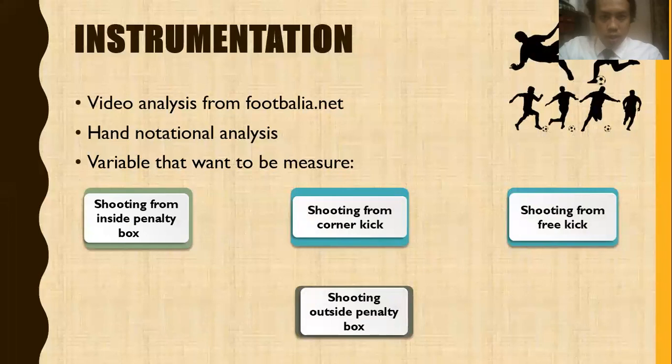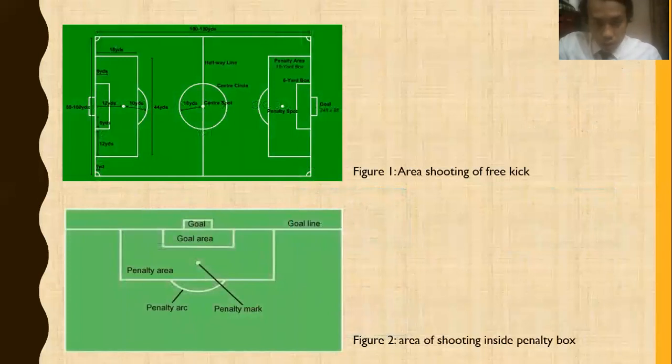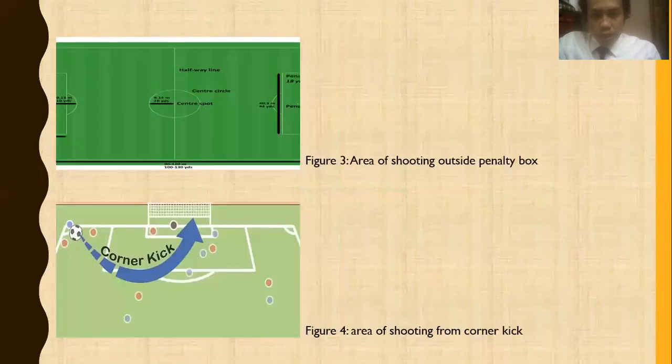So we go to the instrumentation. First, I will get the video analysis from footballia.net, all the videos of Euro 2016. Next, I will do hand notational analysis. The variables to be measured are shooting from inside penalty box, from the corner kick, shooting from free kick, and shooting from outside penalty box. So this is the figure for the area of shooting from free kick, area of shooting from inside penalty box, area of shooting outside penalty box, and area of shooting from corner.